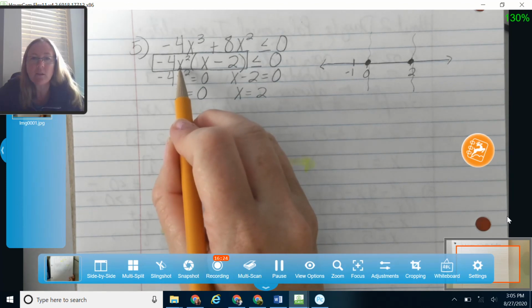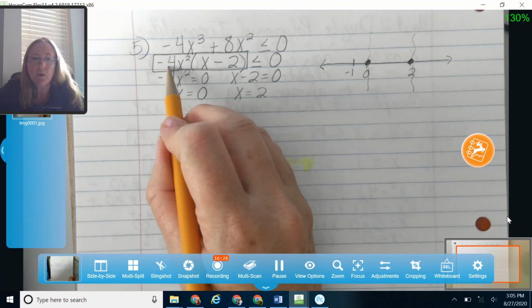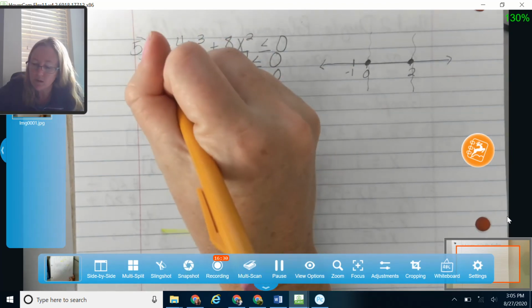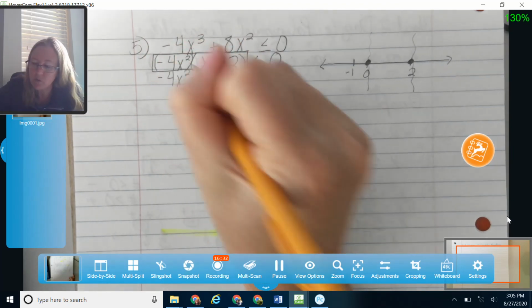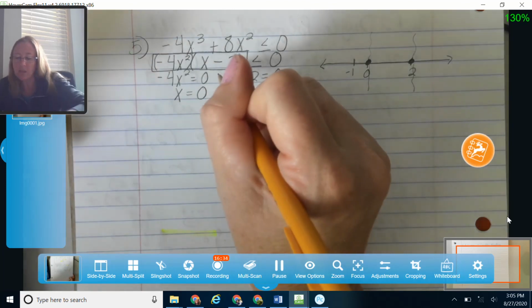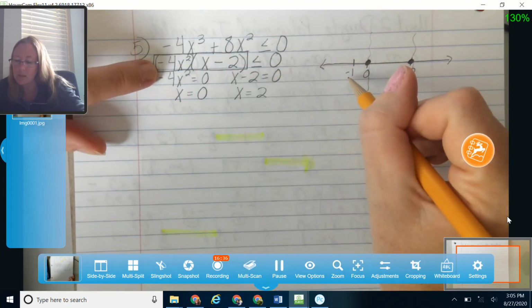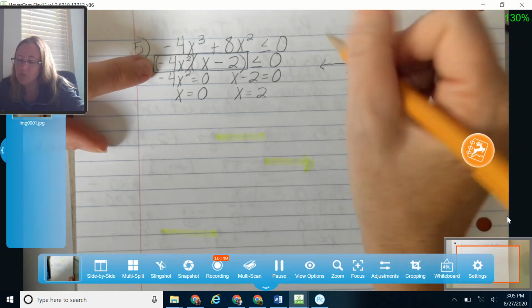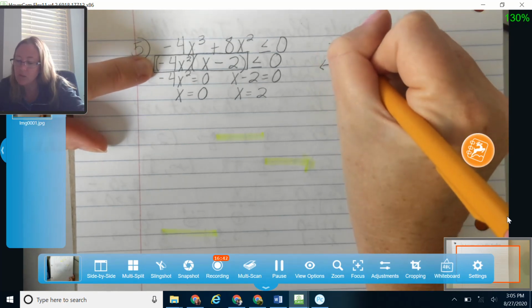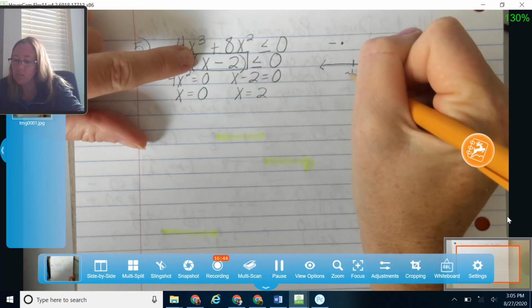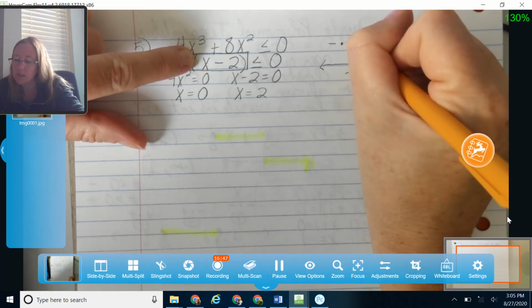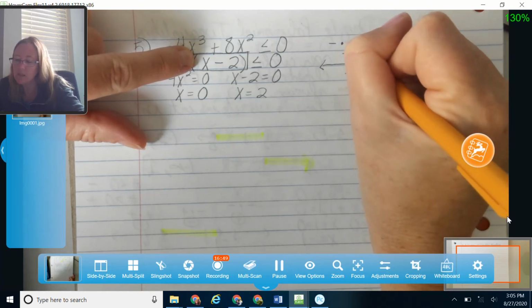This squared is going to make everything positive, but then I'm going to multiply by a -4. So -1 squared gives me 1, times -4 gives me a negative, and then -1 minus 2 gives me a negative, so a negative times a negative gives me a positive.